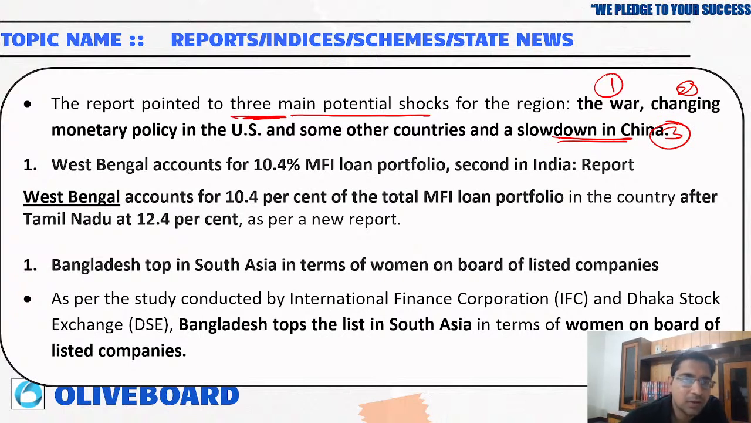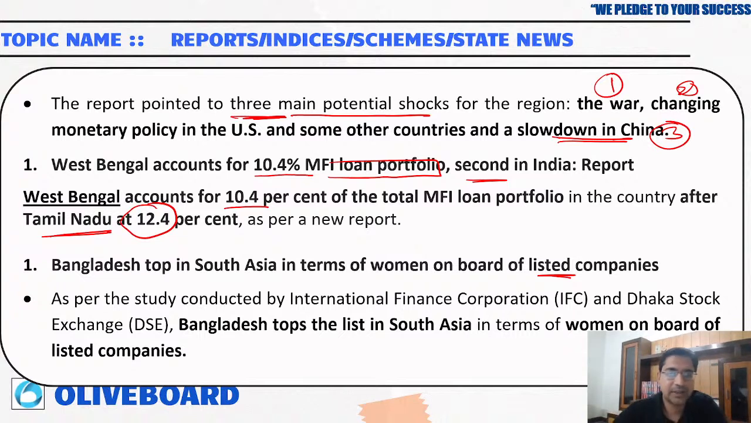Now, West Bengal accounts for 10.4% of the microfinance loan portfolio, second in India. West Bengal accounts for 10.4% of the total MFI loan portfolio in the country after Tamil Nadu. Tamil Nadu is on top with 12.4%, and West Bengal is in second position. Bangladesh tops South Asia in terms of women on boards, that is, the maximum number of women board members.